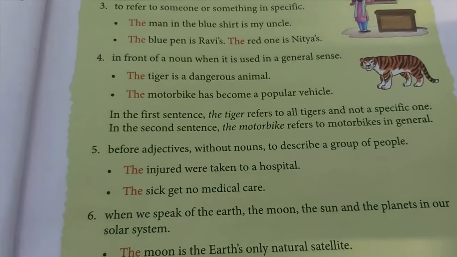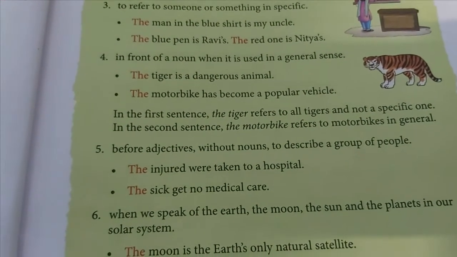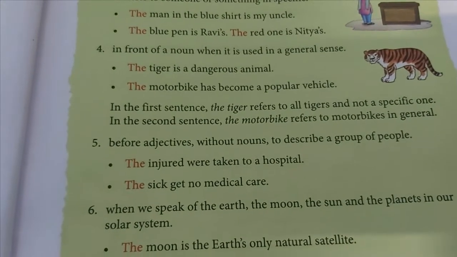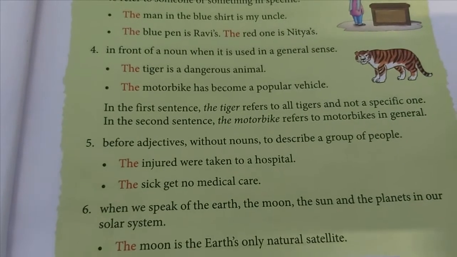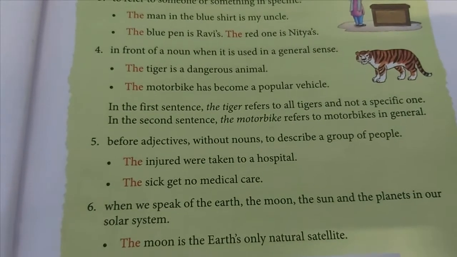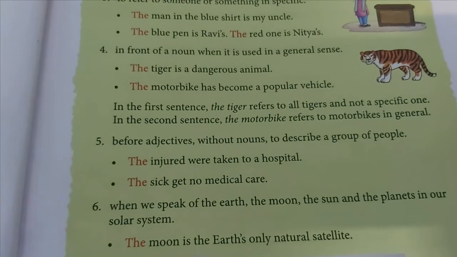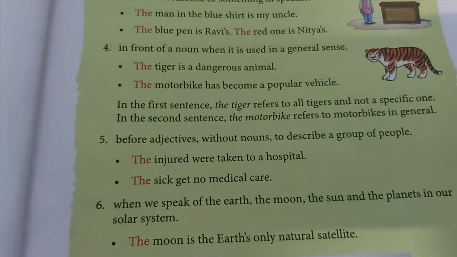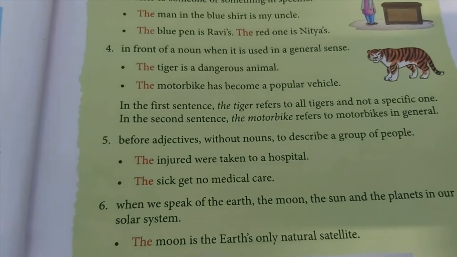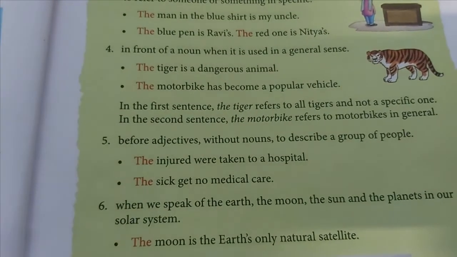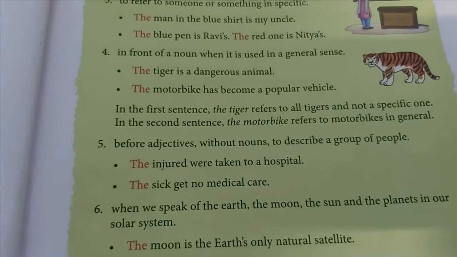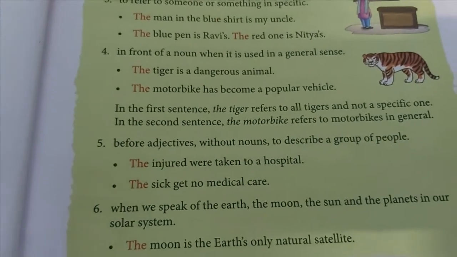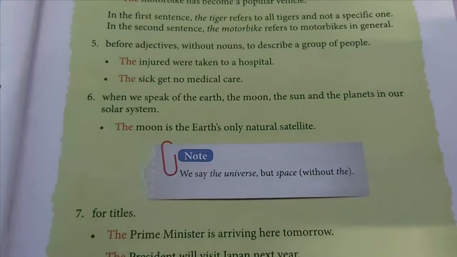Here we are not using the, like tiger and motorbike. There can be thousands and millions of tigers and thousands and millions of motorbikes in the world, but to specify that the tiger is a dangerous animal or that the motorbike has become a popular vehicle, to specify the popularity of the motorbike or the dangerousness of the tiger, we are using the to it. But we are not talking about a particular motorbike or a specific tiger.